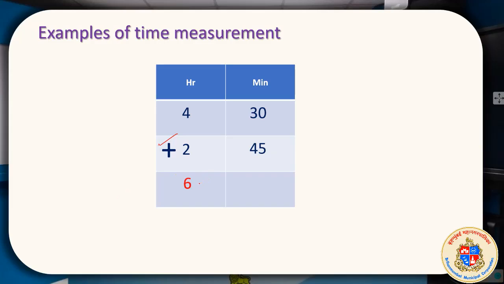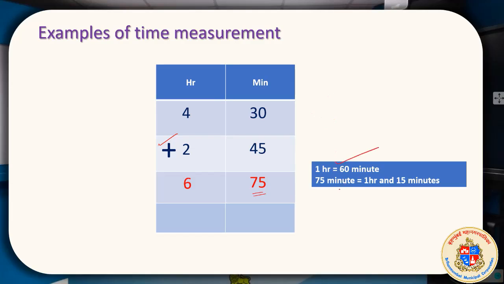5 plus 0 is 5, and 4 plus 3 is 7, so 75 minutes. There is no concept of 75 minutes in our clock, in our time. 60 minutes changes to 1 hour. So 75 minutes means 1 hour 15 minutes, right? We have to say 1 hour is equal to 60 minutes. So 1 hour will be added to this, in fact. That will become 7 hours then, and 15 minutes balance will remain.